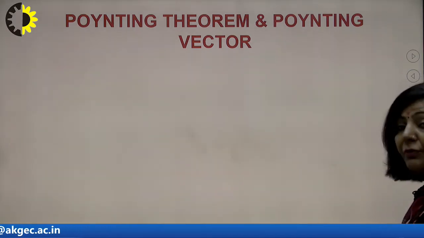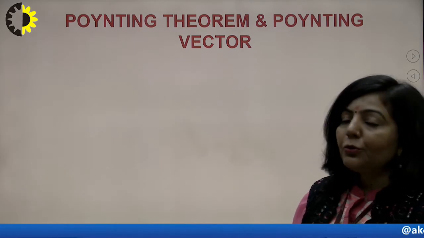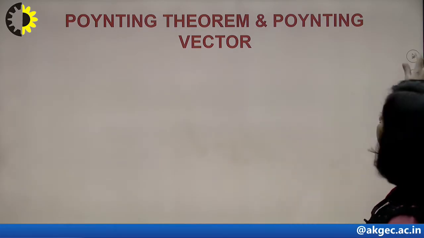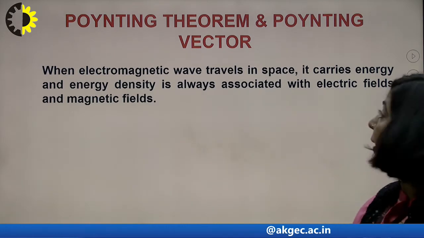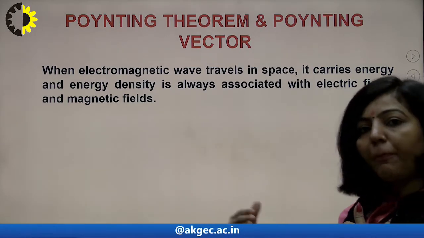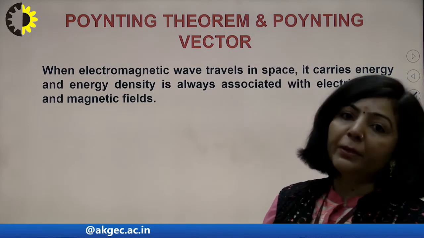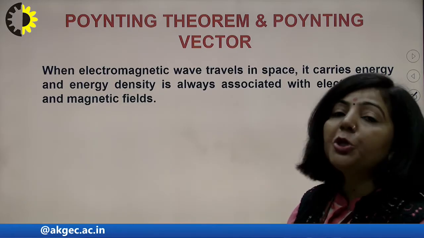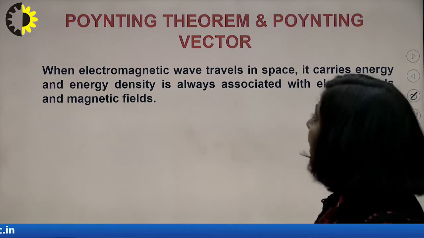First we will try to understand the meaning of this Poynting vector. As I have told you, when an electromagnetic wave travels in space, it carries energy, right? When a pulse is propagating, it is carrying energy along with it, and that energy will be in the form of electrical energy as well as magnetic energy.